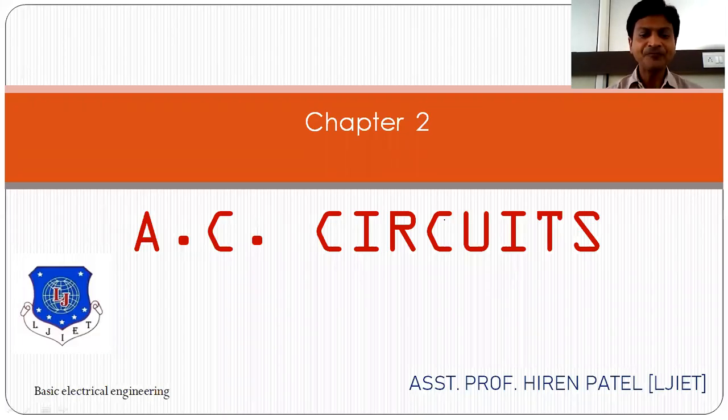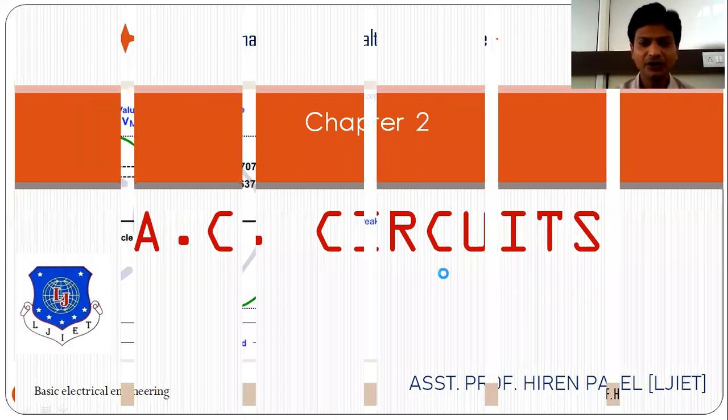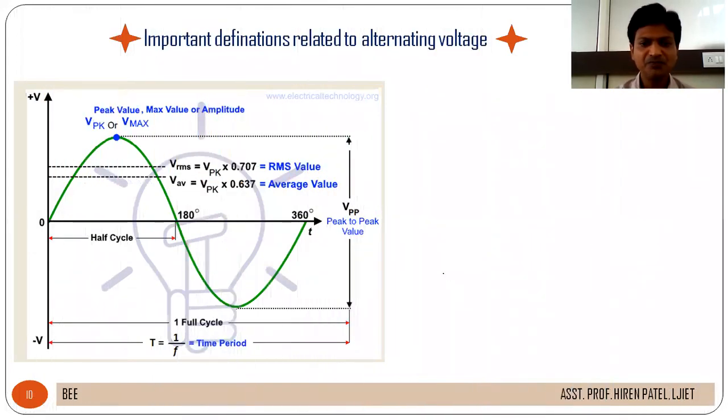Hello everyone. In this video, we are going to discuss some important definitions and parameters related to alternating voltage. In the previous lecture, we studied how to generate alternating EMF or alternating voltage.